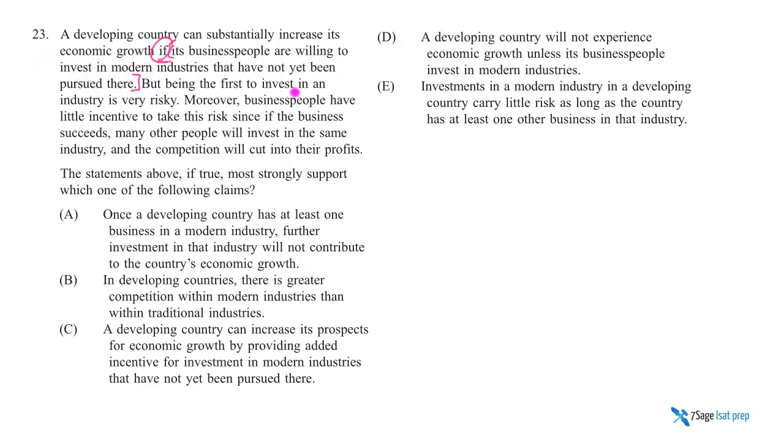Anyway, so if business people are willing to invest in modern industries that have not yet been pursued there, how about just a big I to represent all this idea, right? If business people are actually willing to invest in new, modern industries that don't exist there in developing countries, then a developing country can substantially increase its economic growth. So substantially increase economic growth, something like this, right? Now, this is a sufficient condition.